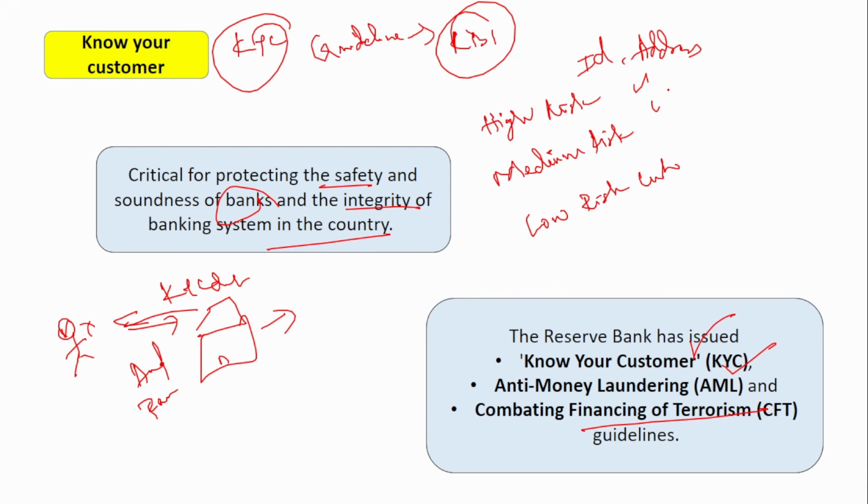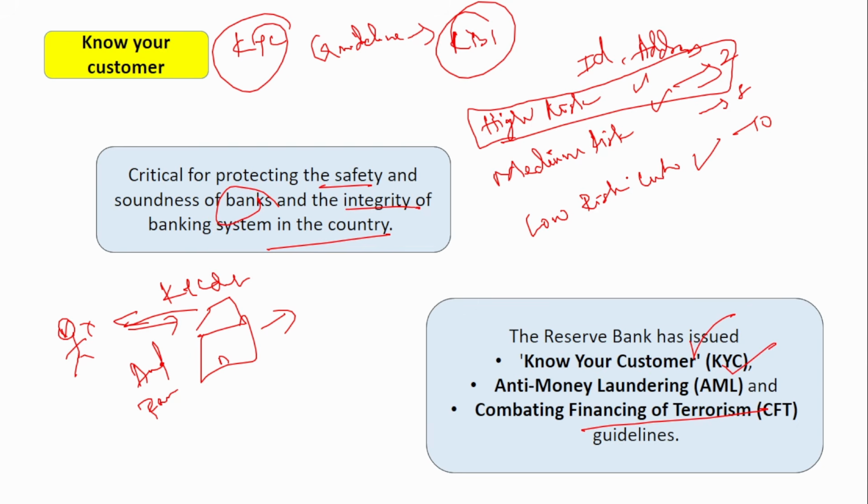Especially for high risk, medium risk and low risk, there is a timeline. Say suppose high risk it is 2 years, medium 8 and low risk 10. I'm not sure about the number of years, I'm just telling this as an example. High risk is associated with 2 years, which means every 2 years the bank has to get the latest KYC details from the customer and update them.